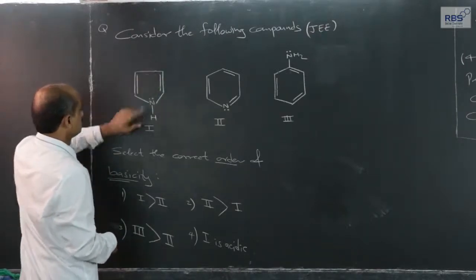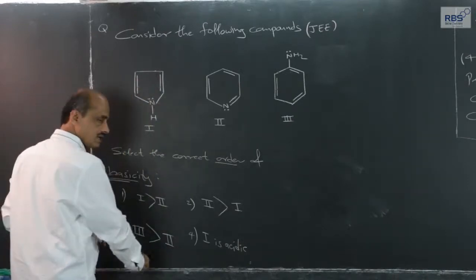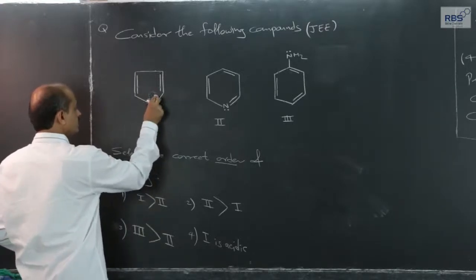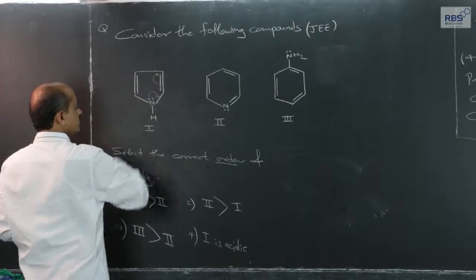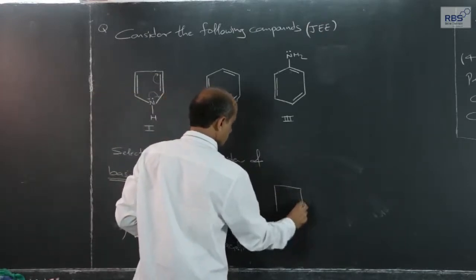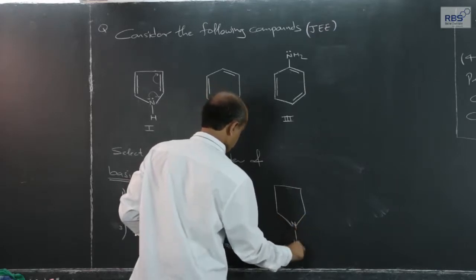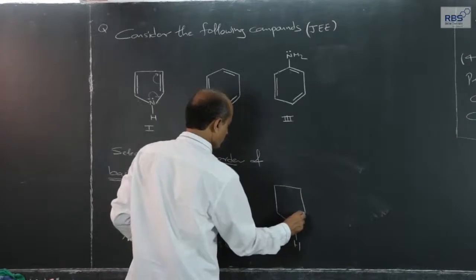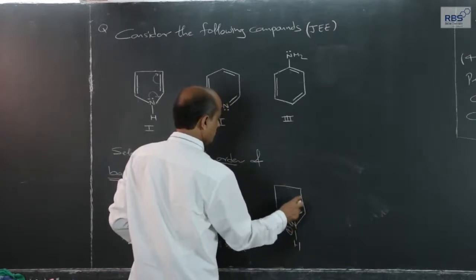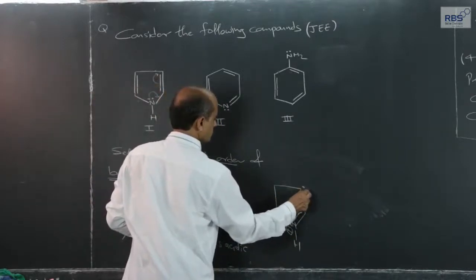So, in a plane, and now various resonating forms, I will not write all now, we have covered that. This lone pair can be shared here, and this pi can get shifted here, and that gets transmitted in this fashion. The lone pair becomes a shared pair, developing a positive charge, and the pi shared pair becomes a lone pair.